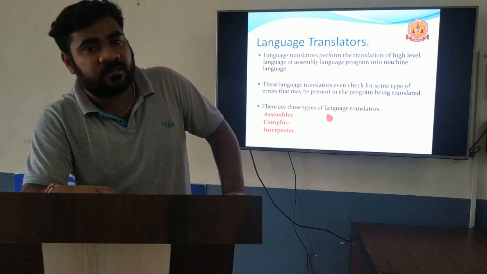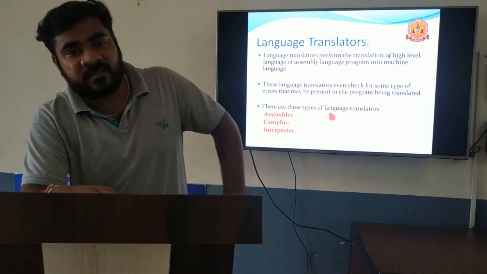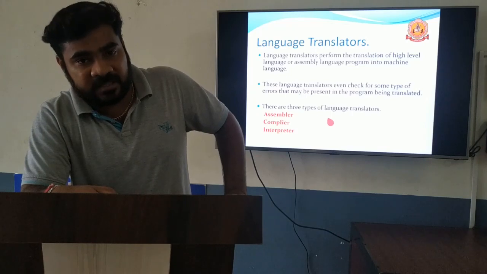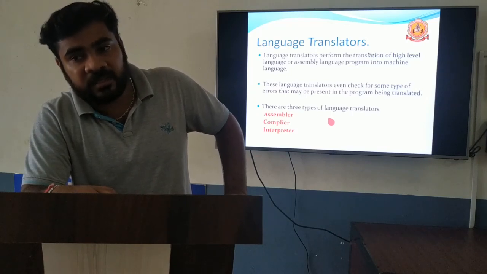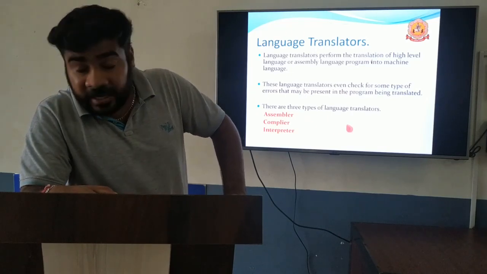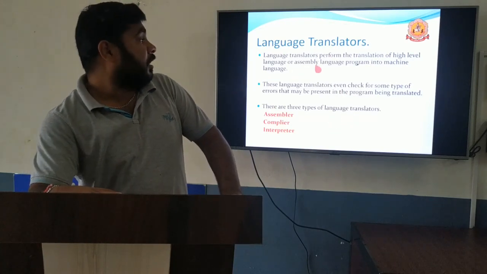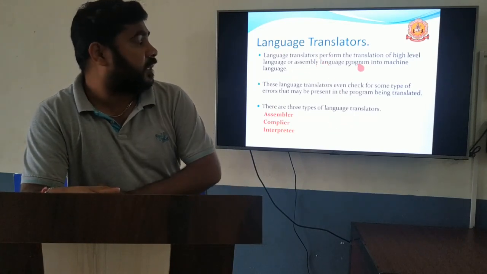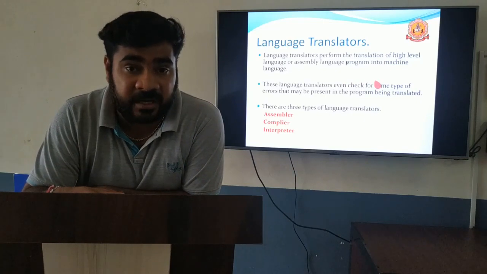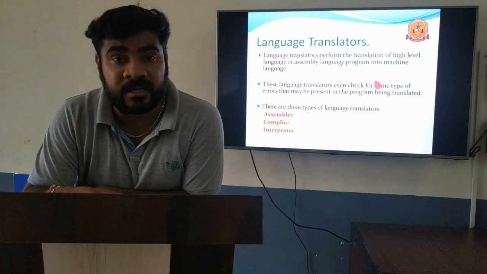In system software, there are mainly three types. One is the operating system, then language translators, and the last one is utilities. Next one is language translators. Language translators perform the translation of high level language or assembly level language into machine level language.